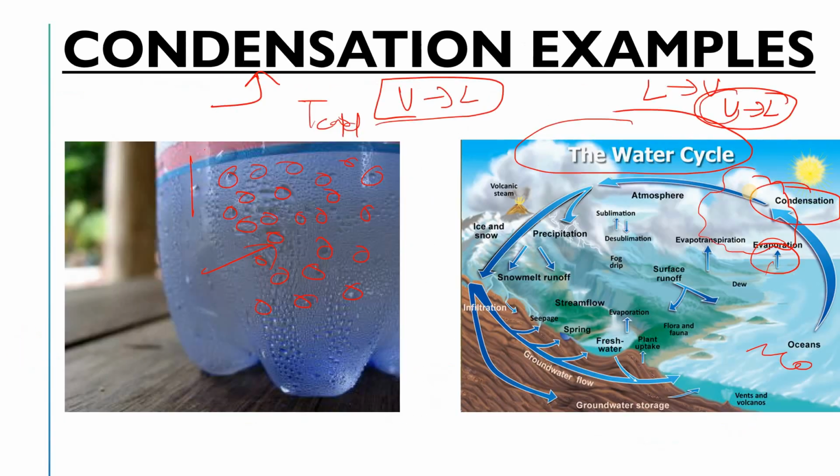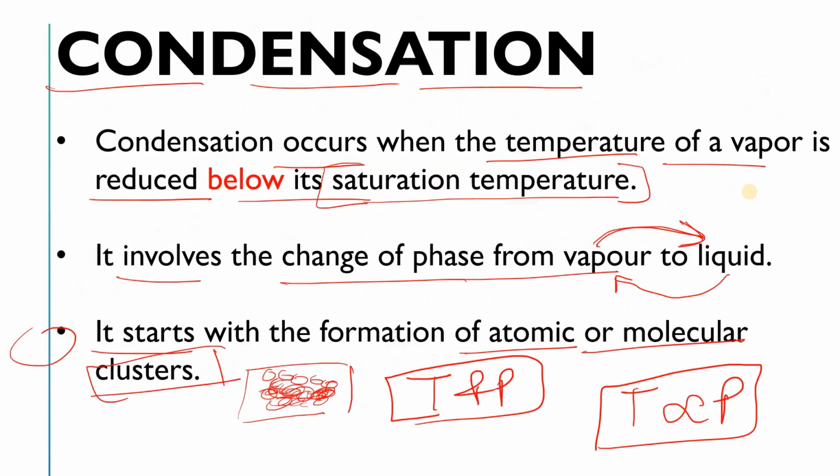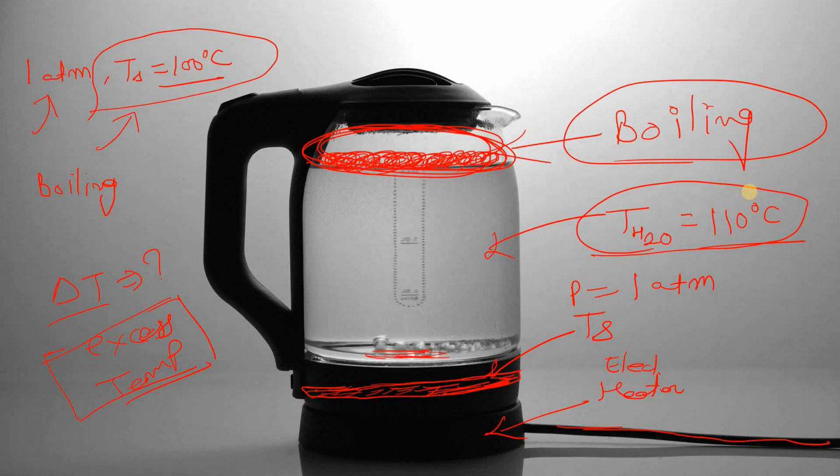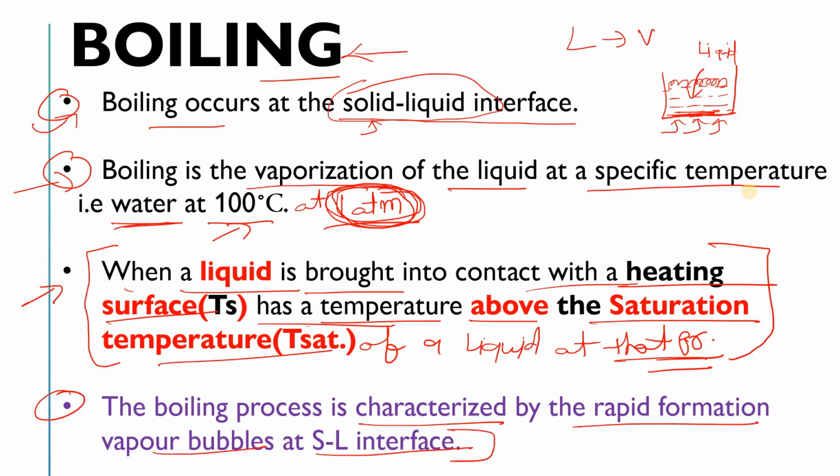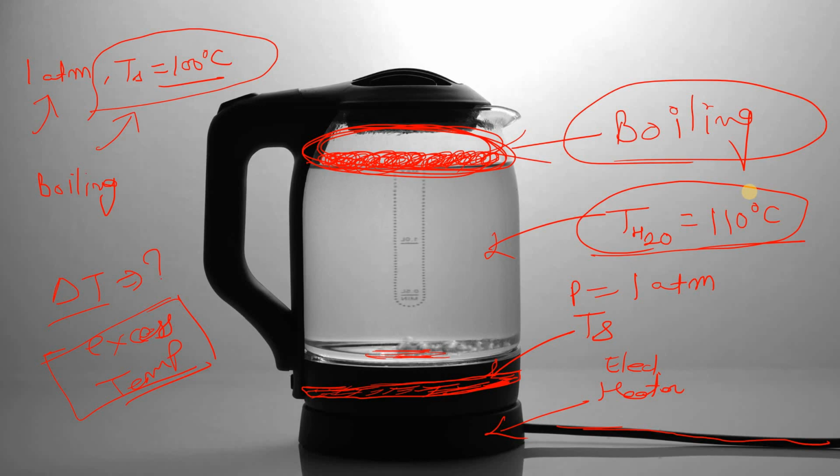Okay, so this was the difference between condensation and boiling. Simply here we do not distinguish between boiling and condensation. But if you want to know what is the difference between condensation and boiling, I can simply tell you. In the case of boiling, boiling is the vaporization, right, of a liquid at a particular temperature. It means you will see here the bubbles at the top surface.